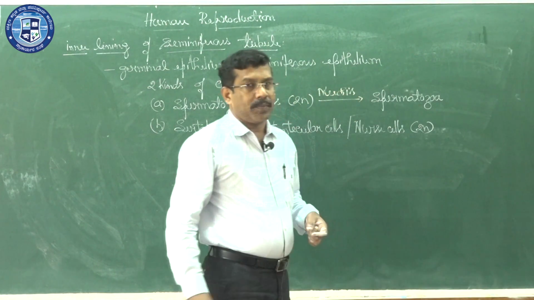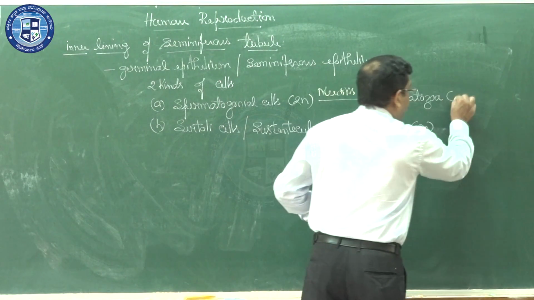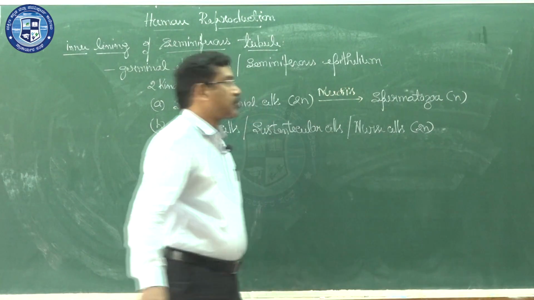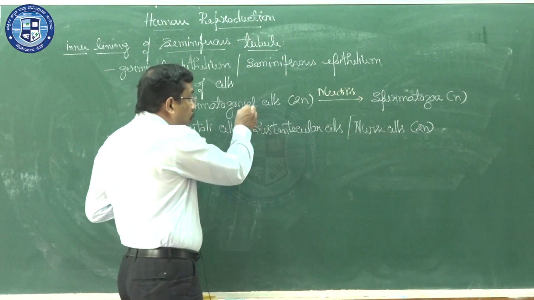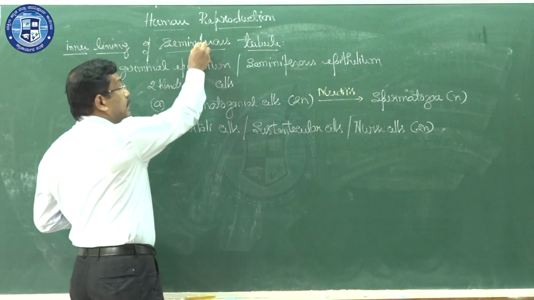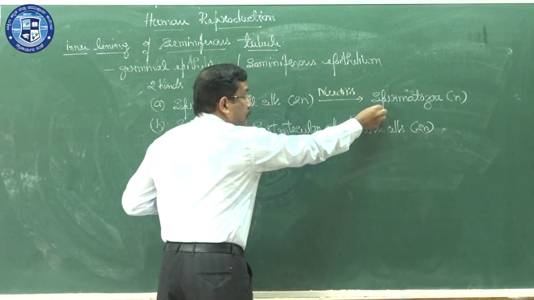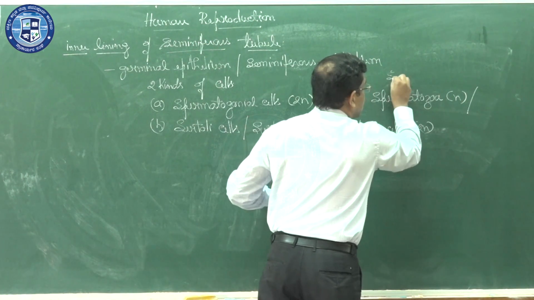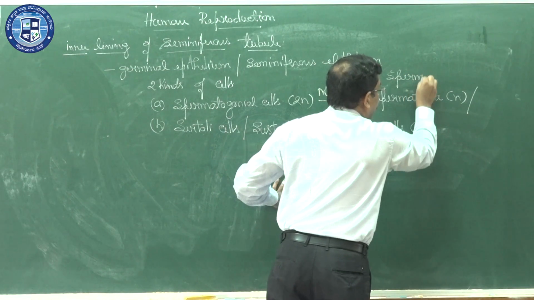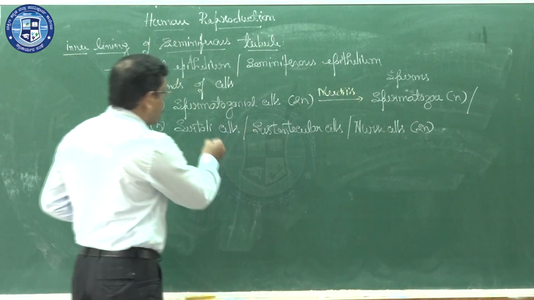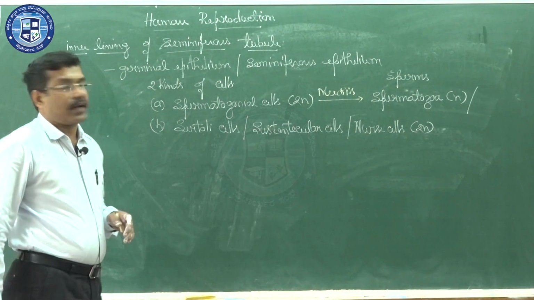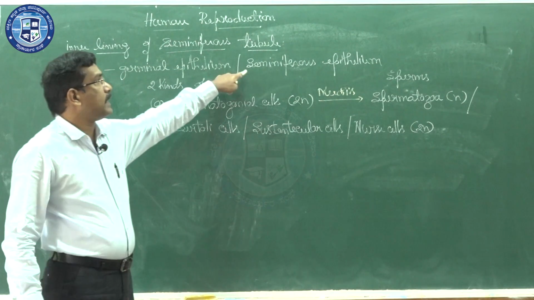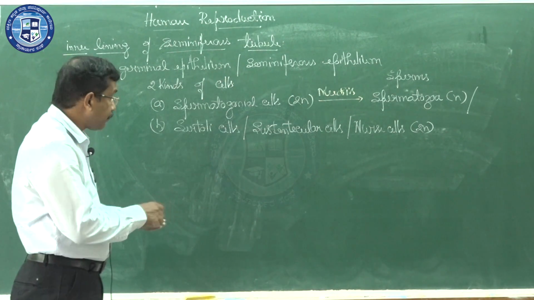Sperm and spermatozoa mean one and the same. They will be haploid in nature because they are formed after meiosis. So the role of a spermatogonial cell in a seminiferous tubule is to produce the spermatozoa, also known as sperms, by meiosis. Then what is the role of a Sertoli cell or sustentacular cell present in the germinal epithelium or seminiferous epithelium?